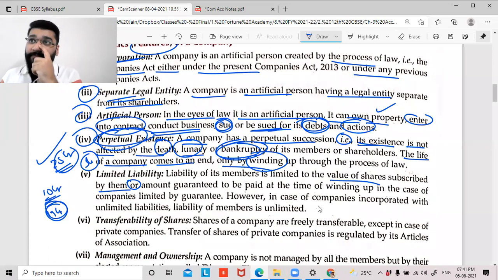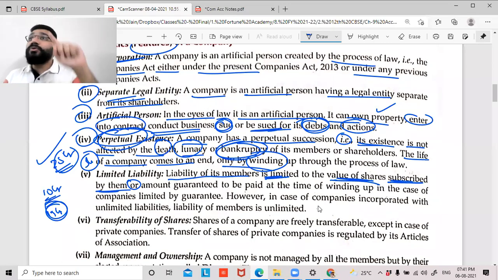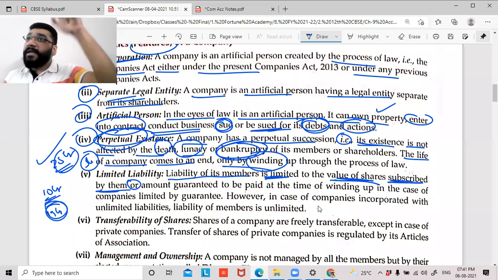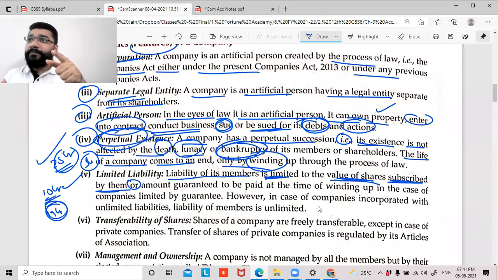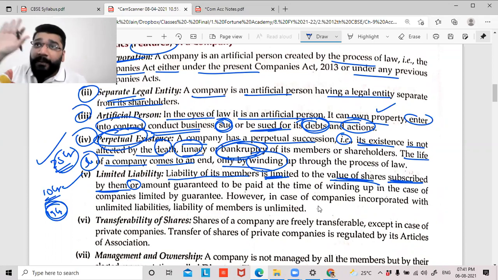So the liability of its members, the shareholders, is limited to the value of the shares subscribed by them. You subscribed for 25 crores capital. Subscribe means you agreed to pay 25 crores as capital. In that you paid 10, and the remaining 15 you have to pay. You're telling the company, whenever you ask me for 15 crores, I'll give you. So to the extent of what you subscribe, that is the maximum amount of liability you can enter into. Beyond that, the company will never come and ask you, and no third party can come and ask you.